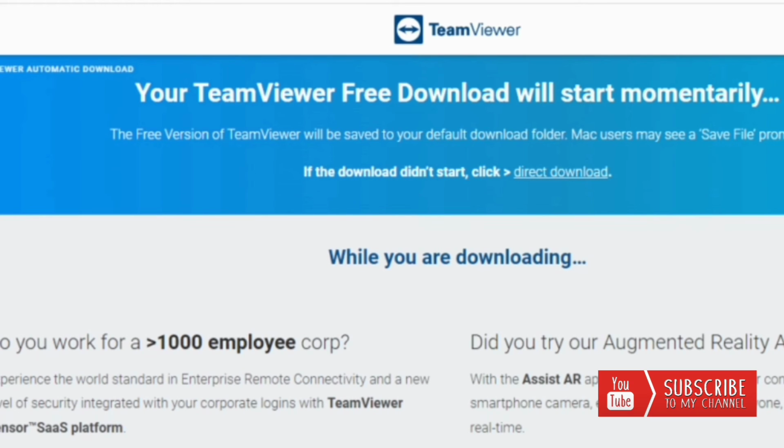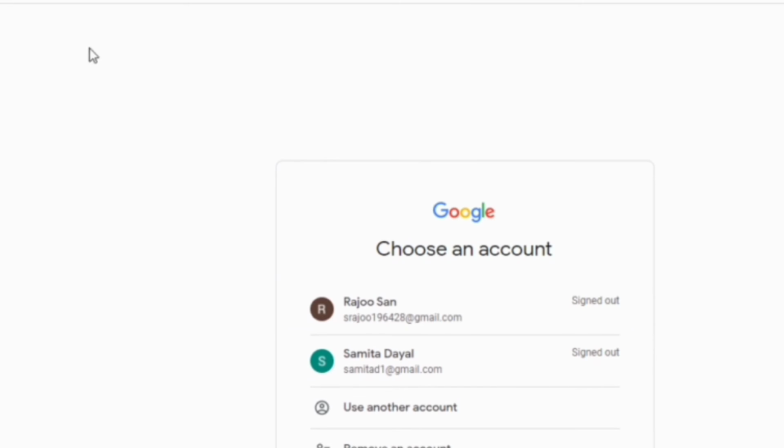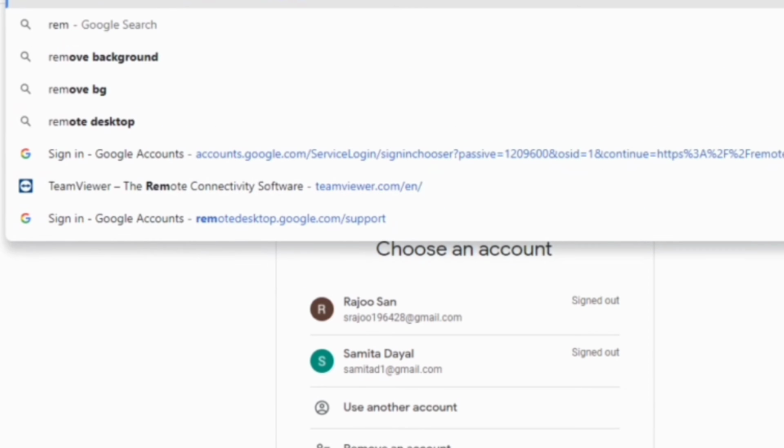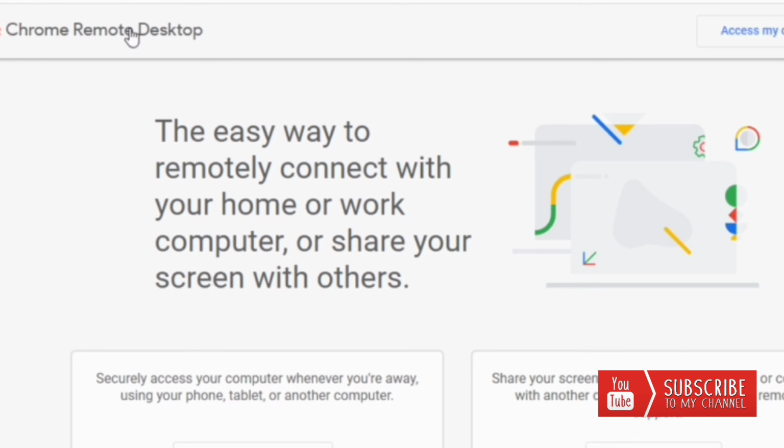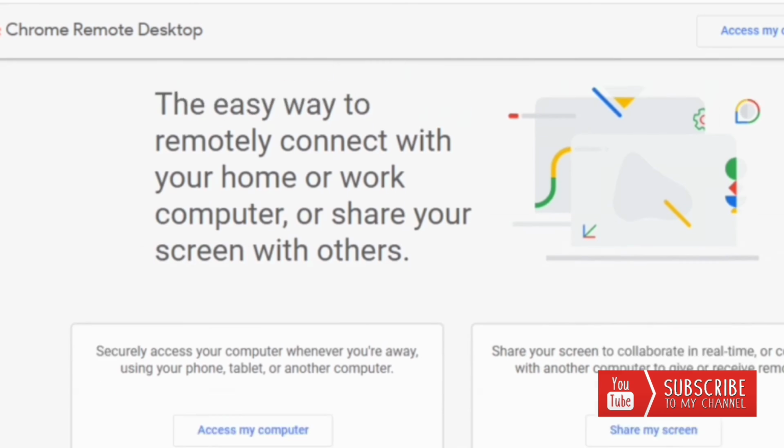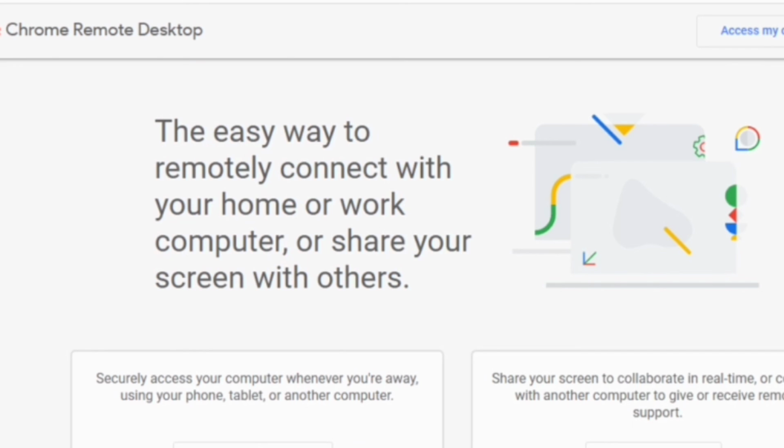So what you do, if you have this kind of problem, is you can always use Google's remote desktop, Chrome Remote Desktop. This Chrome Remote Desktop is built by Google. It's free to use as long as you have an email. The easiest way, you can access any desktop or any laptop that has Chrome, right?